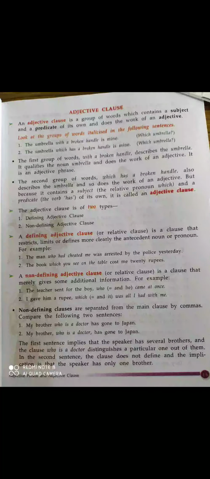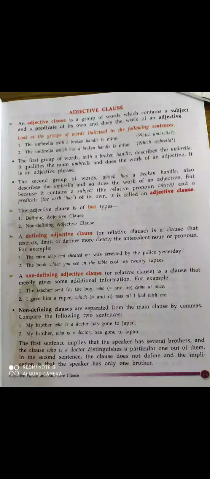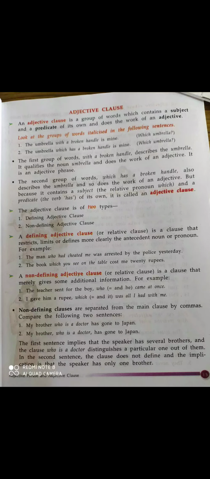Okay, now see some examples. First one, the umbrella with a broken handle is mine. Now second one, the umbrella which has a broken handle is mine. Now in first one, let's see, there is a with a broken handle, it is an adjective phrase. Okay, with a broken handle, it is an adjective phrase. And in second example, which has a broken handle, this is an adjective clause.